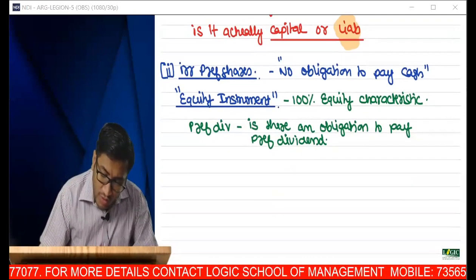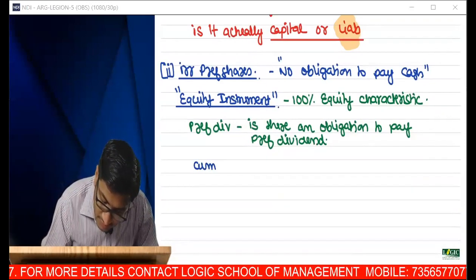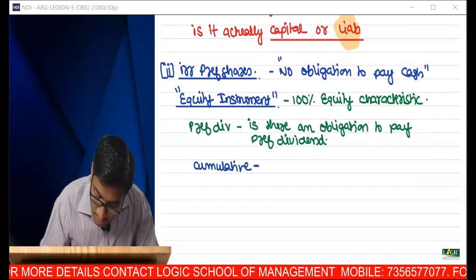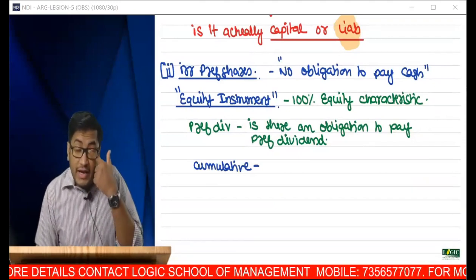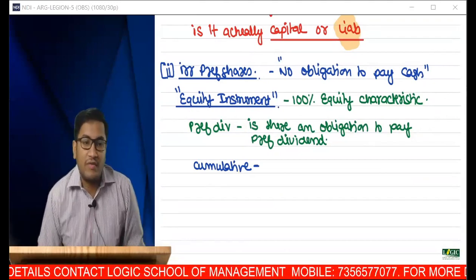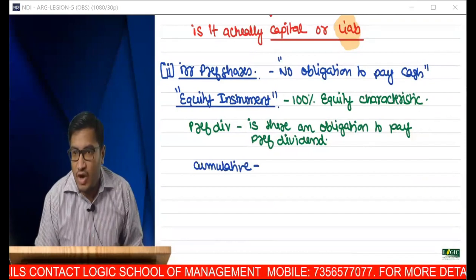To make it more interesting, assume preference shares are cumulative in nature. Dividend is cumulative in nature. Is there any obligation on part of the company? So Sri Lakshmi says there is an obligation.